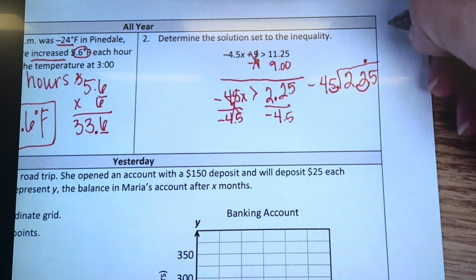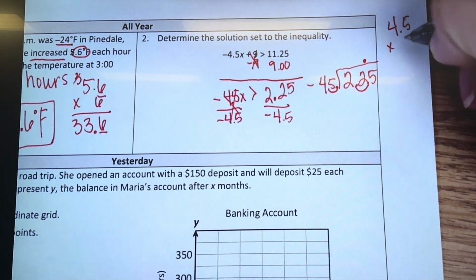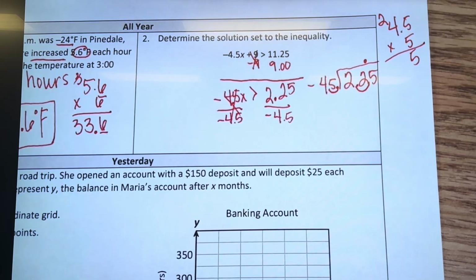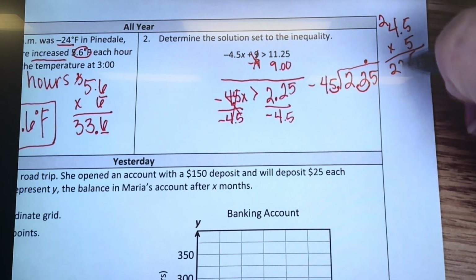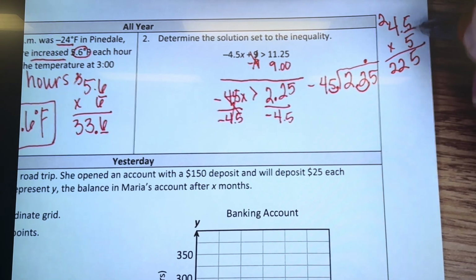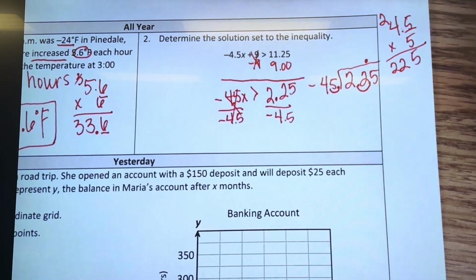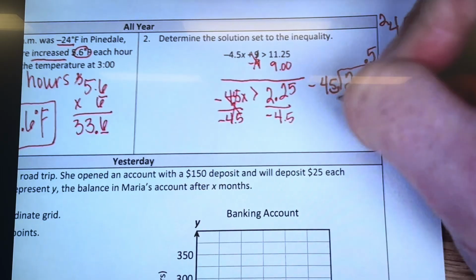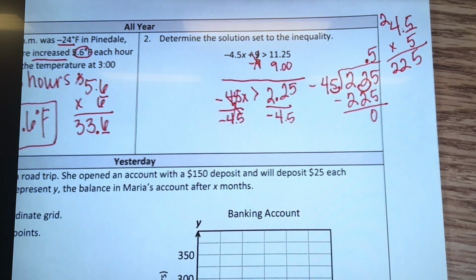Okay, let's see. 5 times 5 is 25. 4 times 5 is 20, plus 2 is 22. So 0.5. Well, I guess I didn't have to do it, I just guessed. That was a good guess.